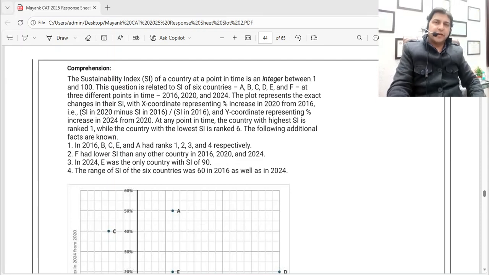CAT 2025 LRDI slot 2 puzzle number 3. Let's do it.